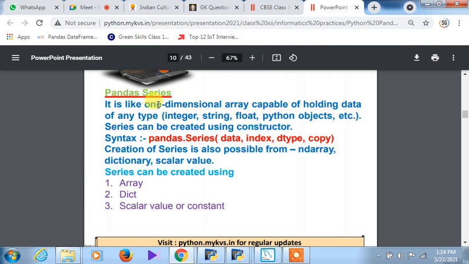See, this is actually a series. It is a one-dimensional array capable of holding data of any type: integer, string, float, Python object, etc. And a series can be created using a constructor. A constructor is actually initializing an object of a class. And what is an object? An object is actually a chunk of memory that is being registered, and it will hold a group of data. That is called an object.